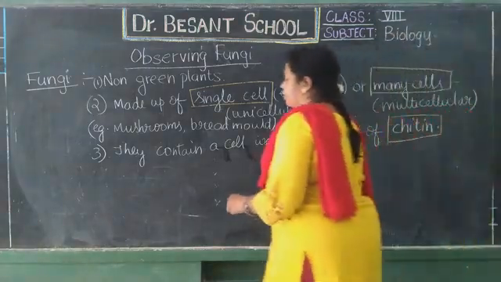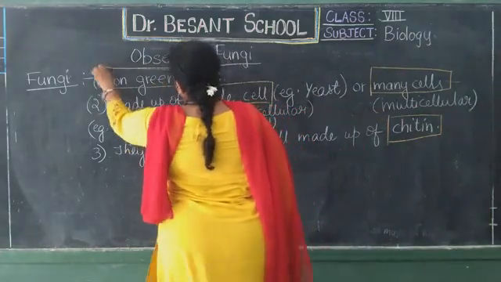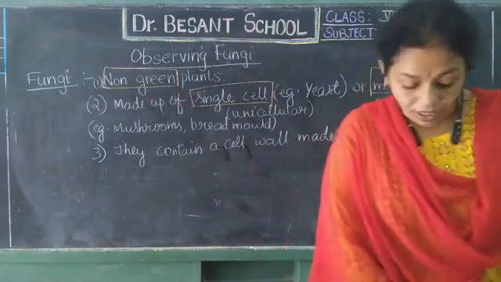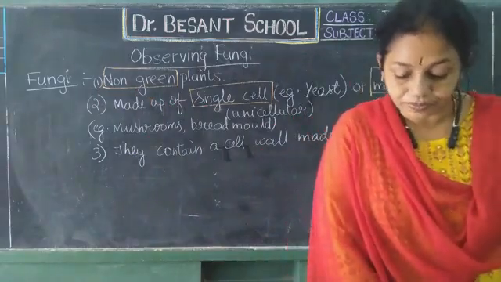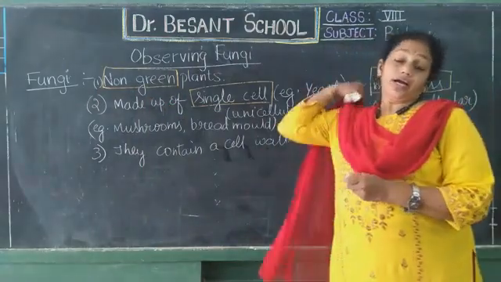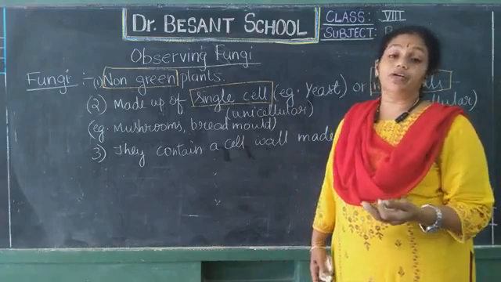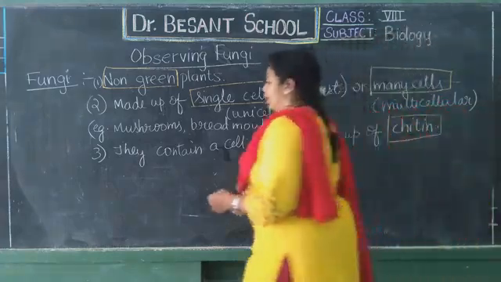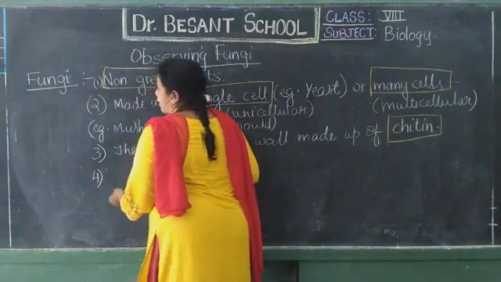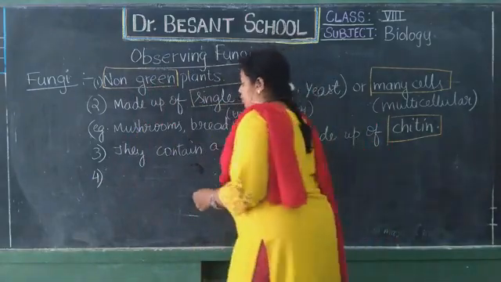Children, they are all non-green plants. This is one more important point. Apart from that, what else? Some of them grow in the rotting food, some of them may cause diseases, and some of them are useful.